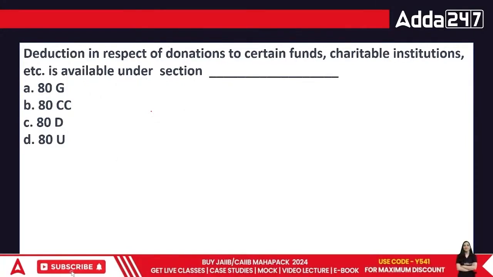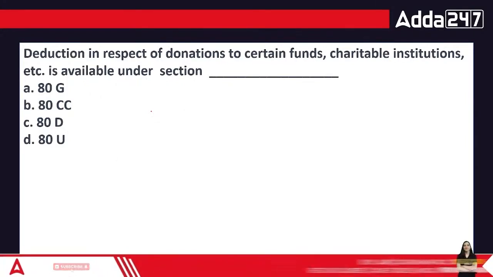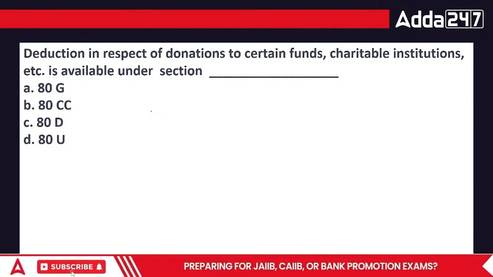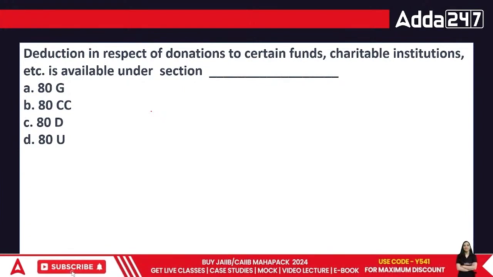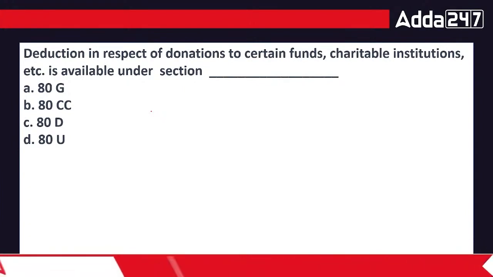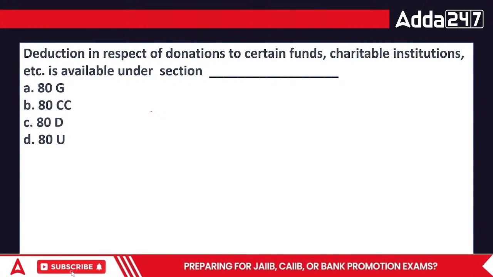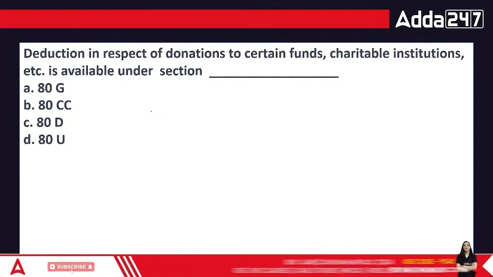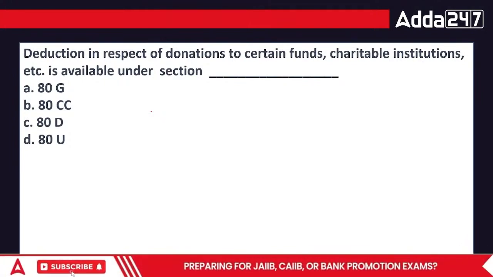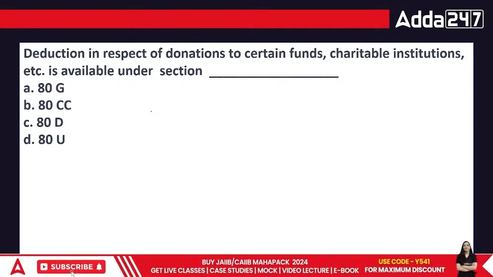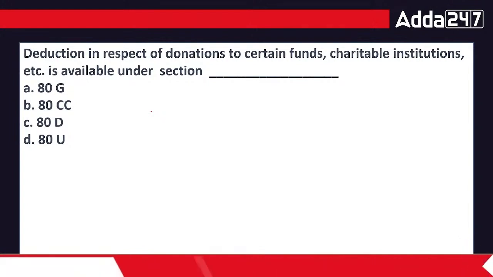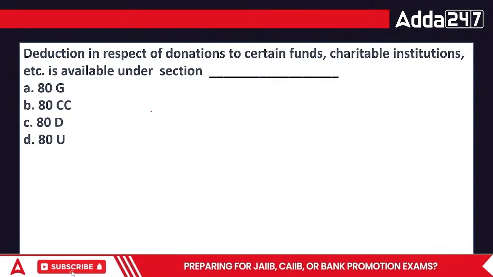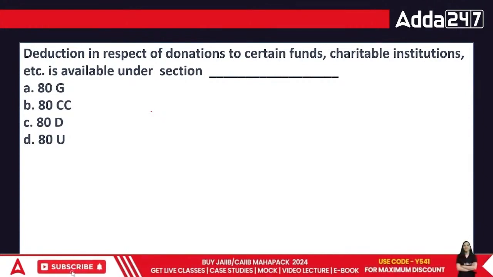Deduction in respect of donations to certain funds, charitable institutions, etc. is available under 80G, 80CC, 80D and 80U. Deduction which is respected in terms of charitable institutions: 80G, 80CC, 80D, and then we have 80U. 80G is the one which takes care of the charity working.